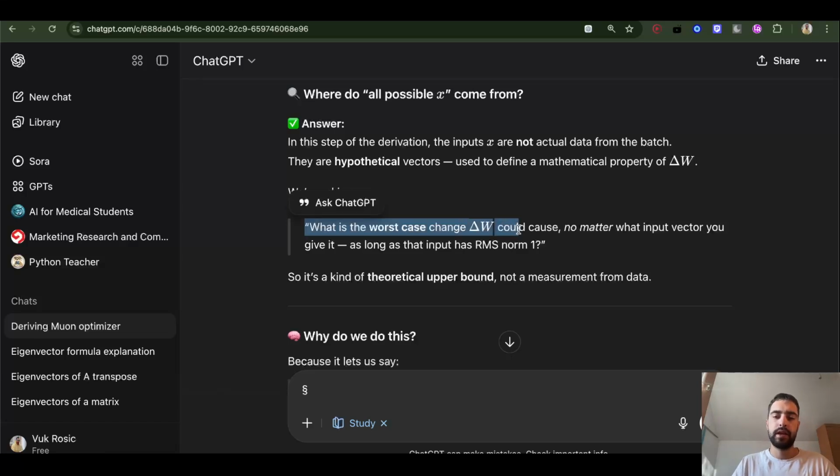We have this delta W, it's a matrix, and it's going to multiply X, so it's going to stretch X in some direction, rotate or reflect. So we want to find which theoretical X, what set of numbers, could get stretched most, experiencing the highest change for this particular W that we are testing. So we need to find the X that gets stretched most.